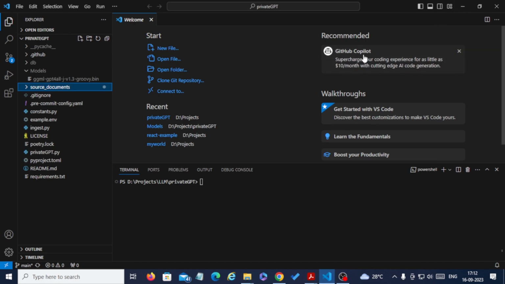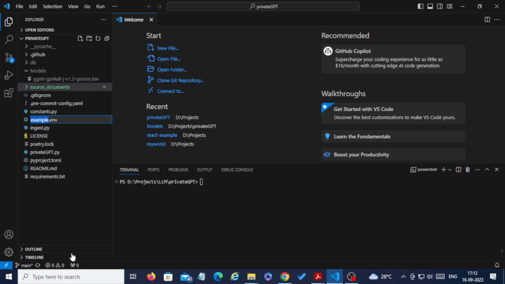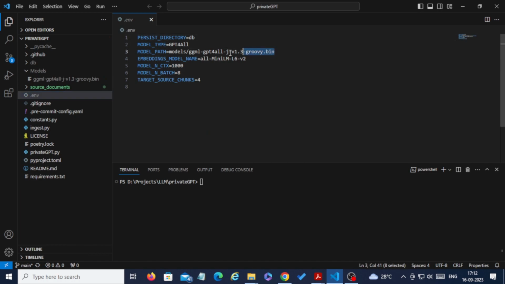Alright, so that pip installation command is completed. Now we just need to rename one file, example.env to .env, and in that .env file we will not change anything. We will go with the default settings provided by the repository, where the model path and model type are already written.